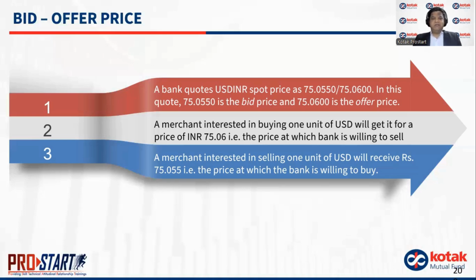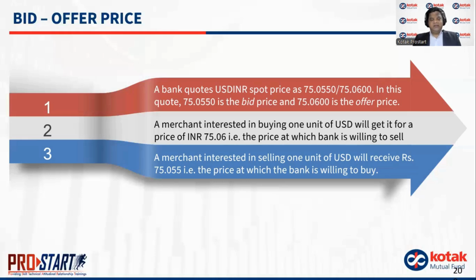That is the price at which the bank is willing to buy. Now, always remember when the bank is selling, the bank will sell at a higher price. So when I am buying, I will be buying at a higher price. Whereas when the bank is buying, which is the second case here, the bank will always buy at a lower price. And because I am selling when the bank is buying, I will be selling at a lower price.